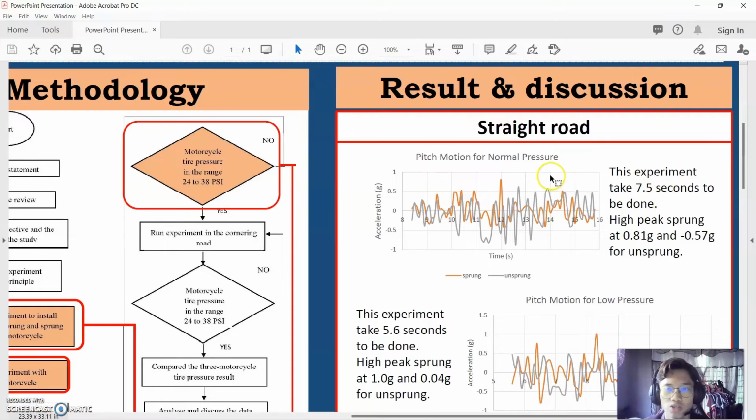For this straight road, we will make 3 experiments with the 3 tire pressures, which are normal, low and high tire pressure. So the first one is pitch motion for normal tire pressure. This experiment takes 7.5 seconds to be done. Height peak sprung at 0.81 G and negative 0.57 G for unsprung, which is at this state.